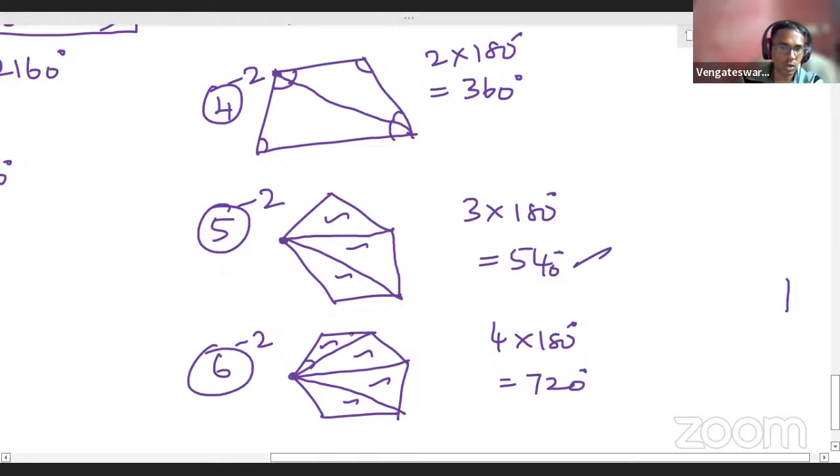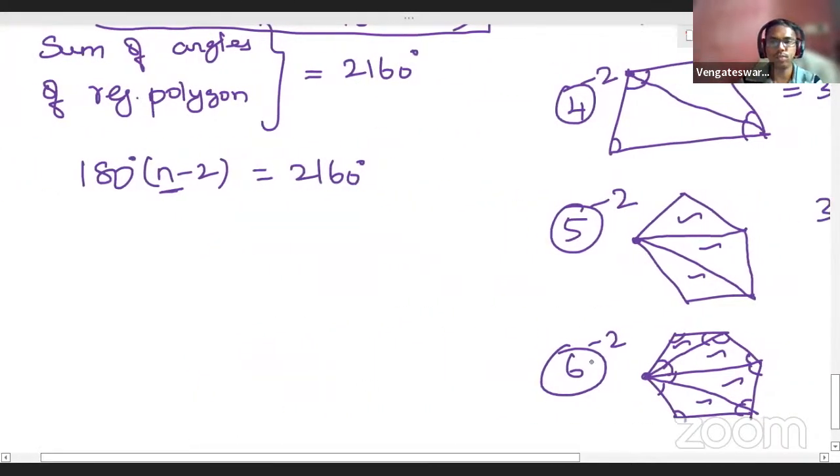Now, none of the angles will be overlapping. In that way, I formed here. Can you see that? This angle, this angle. So each triangle will have three angles inside. It will not overlap with the next triangle. Did you notice that? That is the way carefully we are forming the triangles. Yes, we should not be overlapping one above the other. At the same time, we should also not leave any angles. You understand? You cover the triangles with all the borders. That way we are drawing. This will give you the sum of all angles. This is what we are doing here.